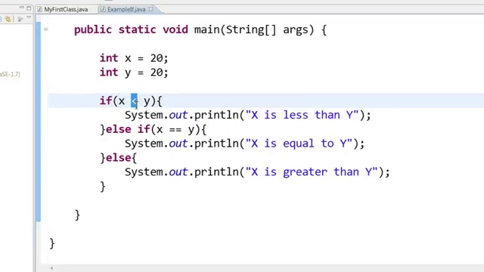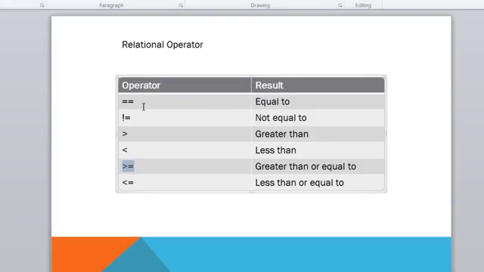This less than symbol here is called a relational operator. You may be wondering, what are the other relational operators? Well, there are a few others. Two equal to signs is equal to, an exclamation mark and equal to sign is not equal to. This is greater than, less than. This is greater than or equal to, and less than or equal to. These are used to check if x is greater than or equal to y.